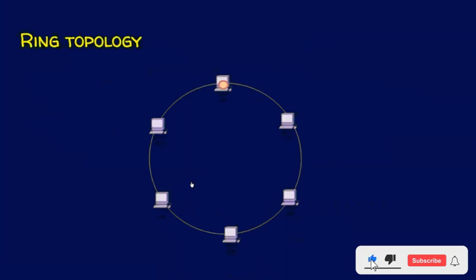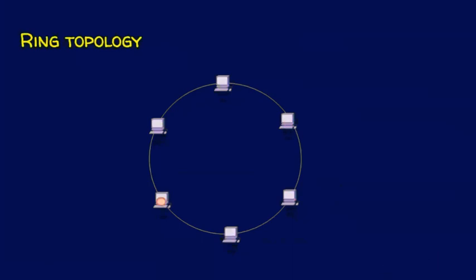Just watch this example. The token is circulated throughout this network. It means whoever is holding this token, it's their turn to send the data. And this is exactly what a ring topology is.